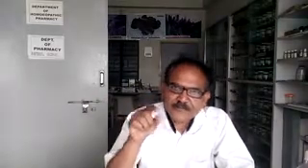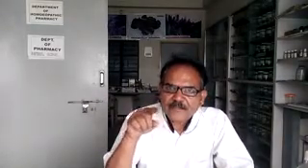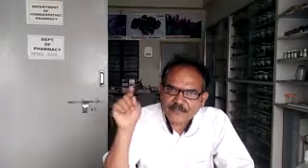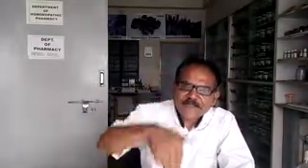A quick review. See, this femoral nerve is the chief nerve of the anterior compartment of the thigh. The root value of this femoral nerve is L2, L3 and L4, anterior primary rami of spinal nerves L2, L3 and L4. This nerve starts in the pelvis from the anterior primary rami of L2, L3 and L4. After formation in the pelvis, it comes into the thigh behind the inguinal ligament.